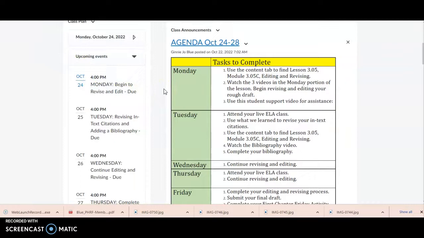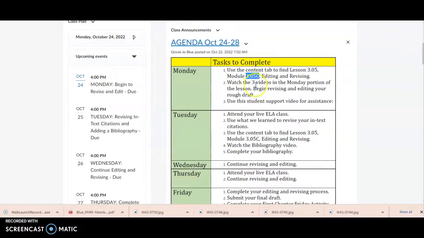This week we wrap up our unit on informational essay writing. We are working within Module 3.05C, working on our editing and revising. We will be working on this in our live sessions as well.